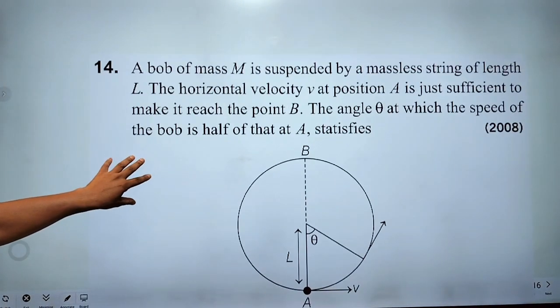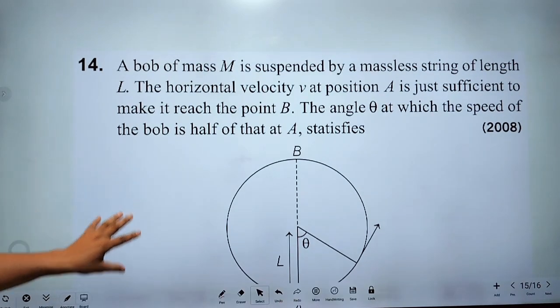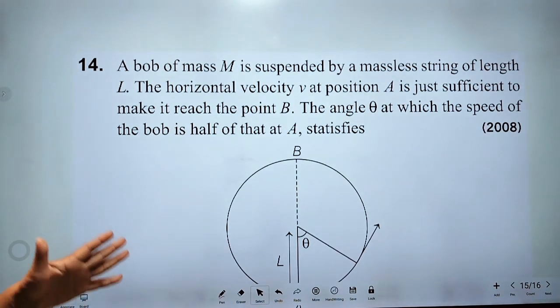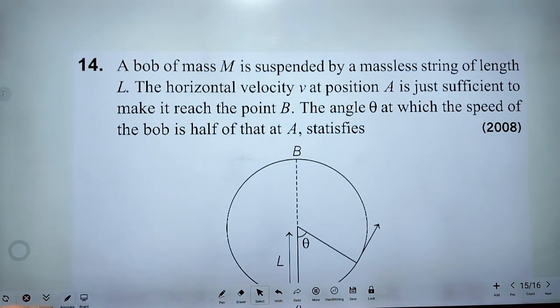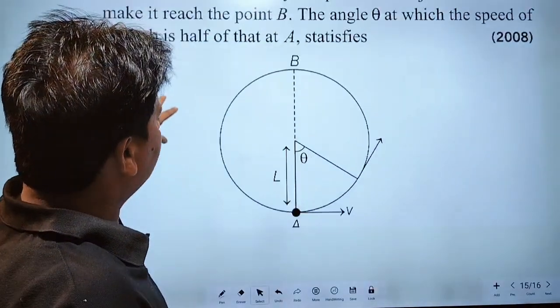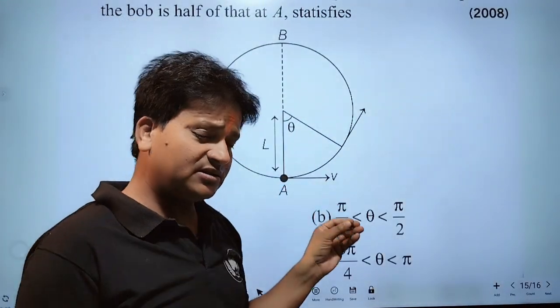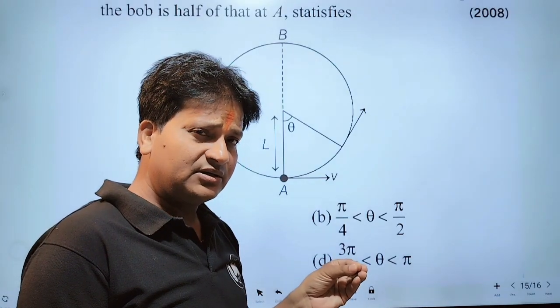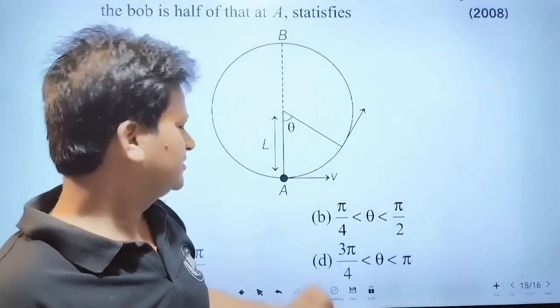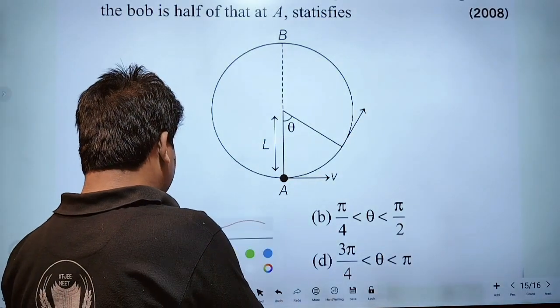Here the question is, a bob of mass m is suspended by a massless string of length L. The horizontal velocity v at position A is just sufficient to make it reach the point B. Means just complete the circle.